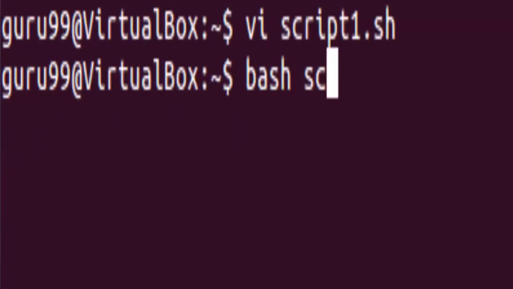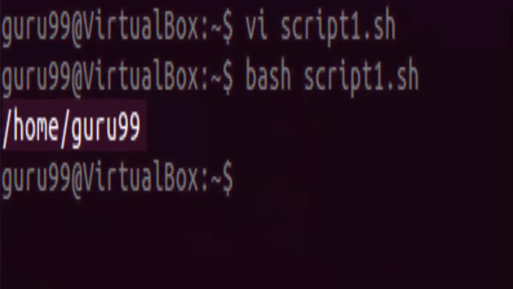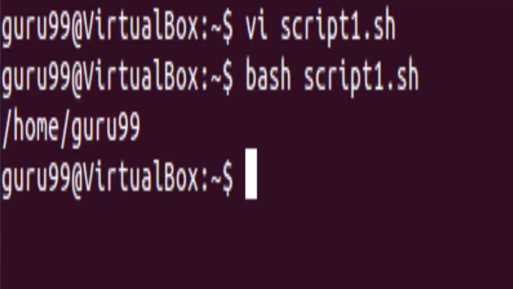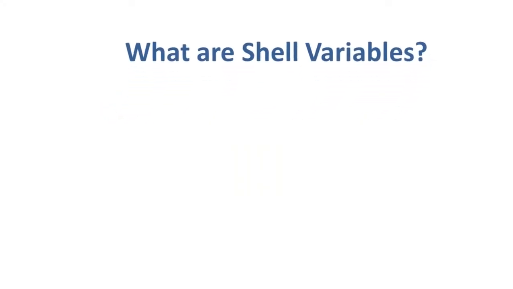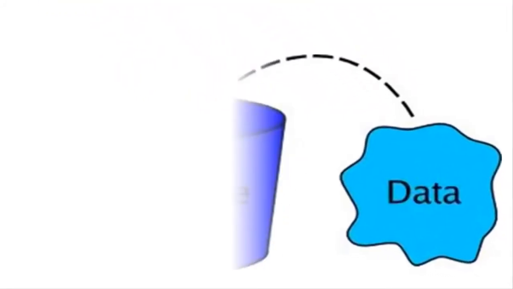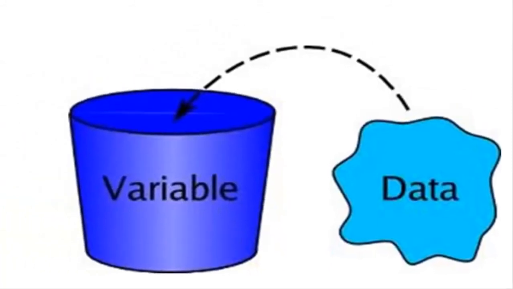Now upon running script1.sh, we will find that the pwd command was executed, but the comment present working directory was ignored. Moving on to what are shell variables. As discussed earlier, variables store data in form of characters and numbers. Similarly, shell variables are used to store information and they can be read by the shell only.